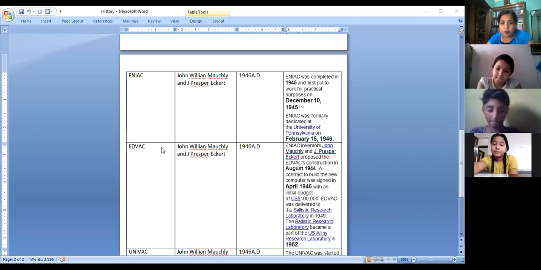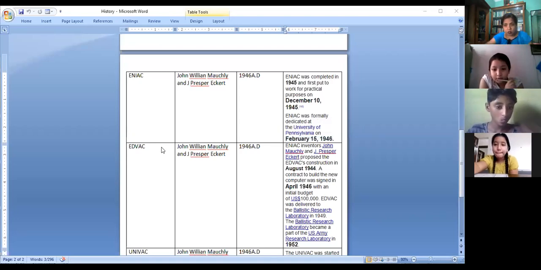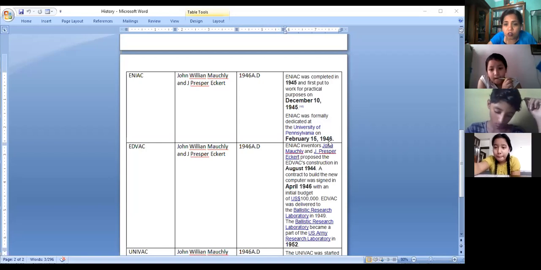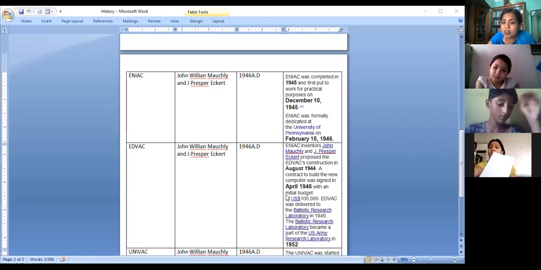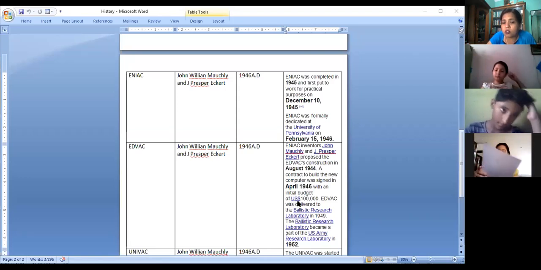Similarly, EDVAC was also developed by John William Mauchly and J.P. Eckert in 1946. Here are some clarifications. ENIAC inventors John Mauchly and J. Presper Eckert proposed the EDVAC's construction in August 1944. A new contract to build the new computer was signed in April 1946 with an initial budget of $1 lakh. EDVAC was delivered to the Ballistic Research Laboratory in 1949.